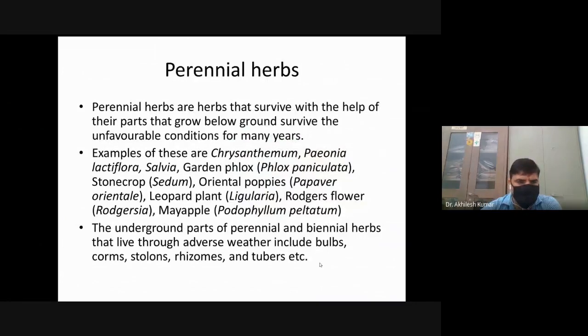Examples of such plants are Chrysanthemum, Paeonia lactiflora, Salvia, garden phlox, Sedum, Papaver orientale, leopard plant, rose flower, maple, etc. The underground parts of these perennial plants that live through adverse weather conditions include bulbs, corms, stolons, rhizomes, and tubers, etc.